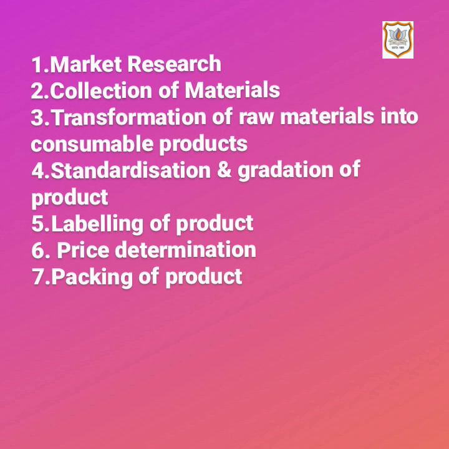Sixth is price determination. Price of the product is decided on the basis of production cost, packing cost, insurance, distribution cost, and advertisement cost. All this is included when the price is decided. To this, a profit component is added to determine the sale price.